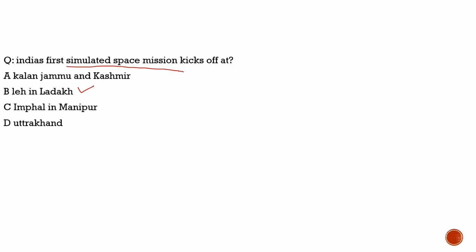So these simulations will start now, where they will create an environment like the moon, and they will do the drills there with respect to that. India's first simulated space mission had started in Leh in Ladakh. These are analog space missions. With this, let's move to the last question from the current affairs and let's try to solve that.